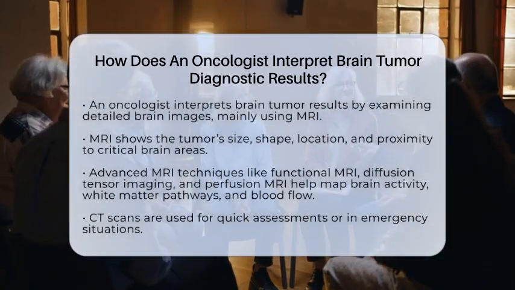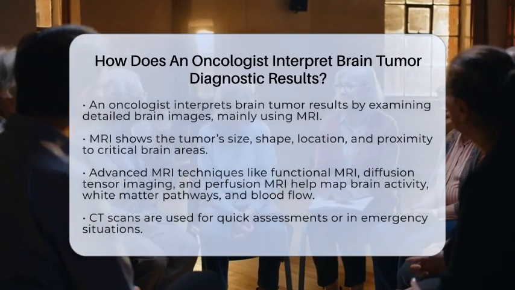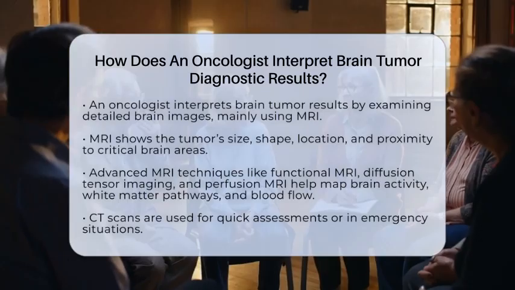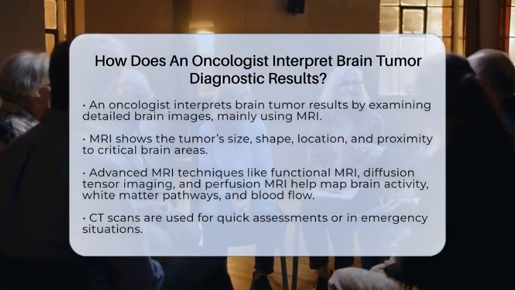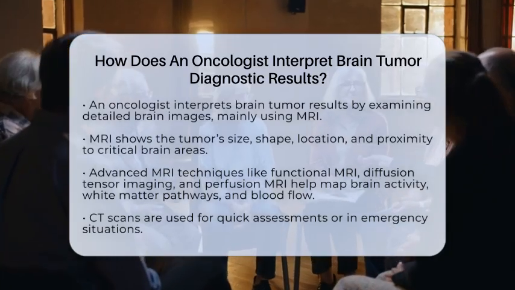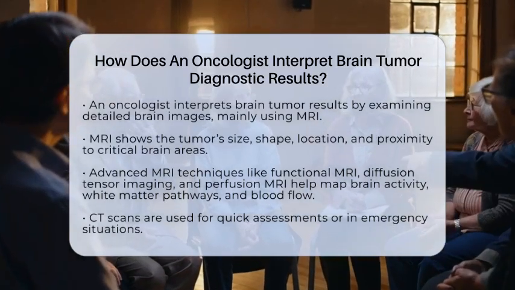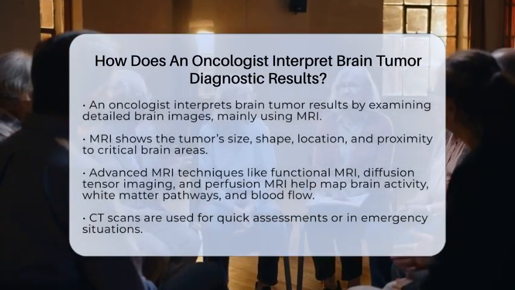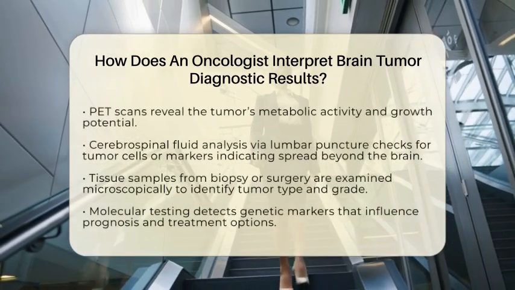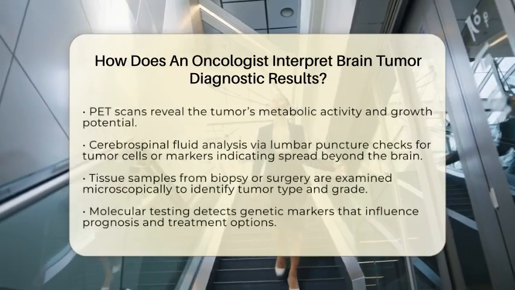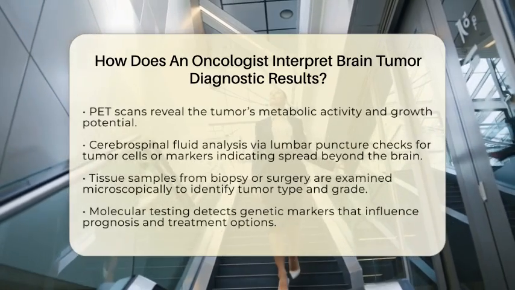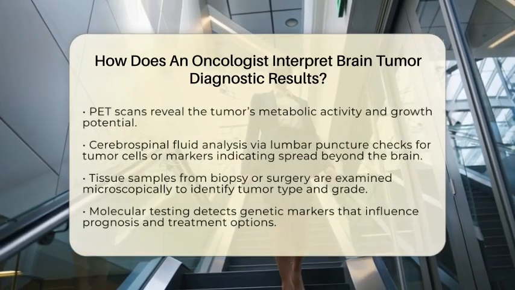These images help identify how close the tumor is to critical areas controlling speech, movement, or other vital functions. Advanced MRI techniques like functional MRI can map brain activity, helping doctors plan treatments that avoid damaging important regions. Diffusion tensor imaging shows white matter pathways, revealing how the tumor might be infiltrating surrounding tissue. Magnetic resonance spectroscopy looks at the tumor's chemical makeup, giving clues about its type and activity. Perfusion MRI measures blood flow within the tumor, which can indicate how aggressive it might be.